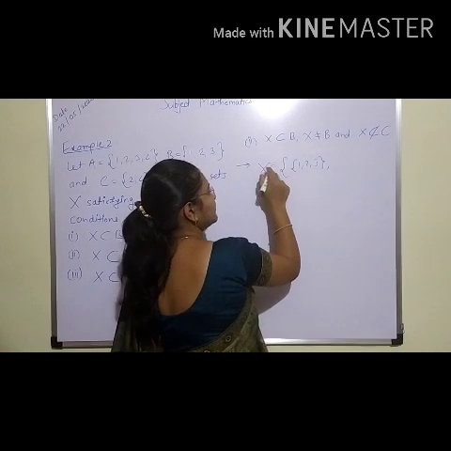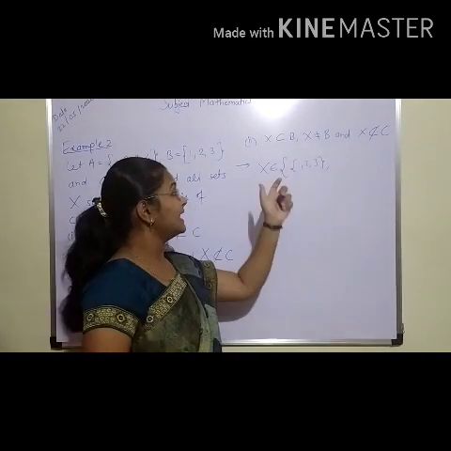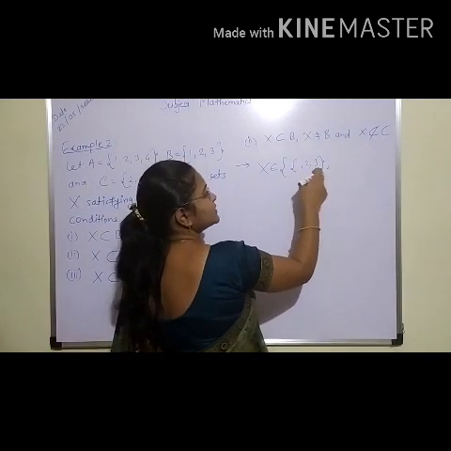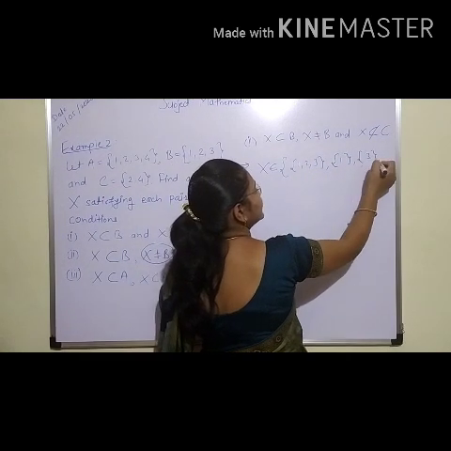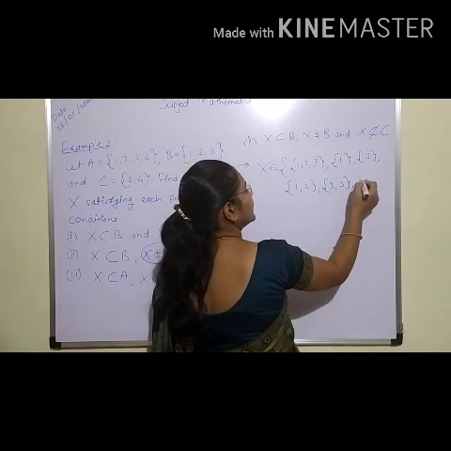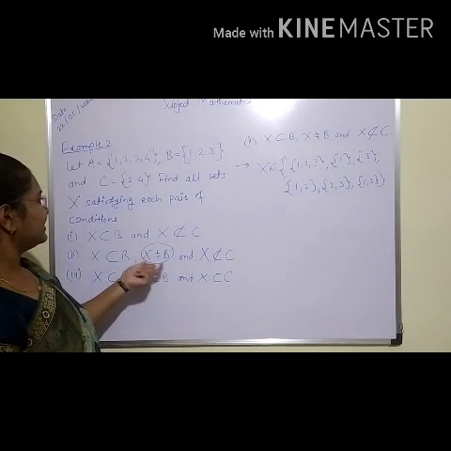X belongs to this set, because X is not equal to this set. X can take these values. X belongs to 1, 2, 3, set 1, 2, 3, singleton 1, singleton 3, pairs 1, 2, 2, 3, and the last one 1, 3. Set X having these values.